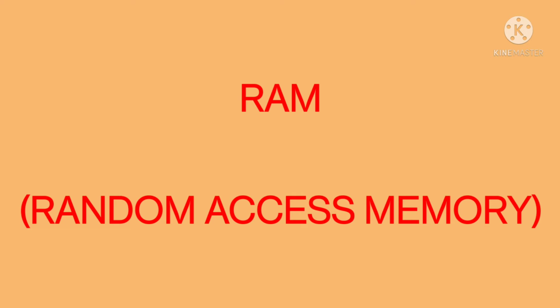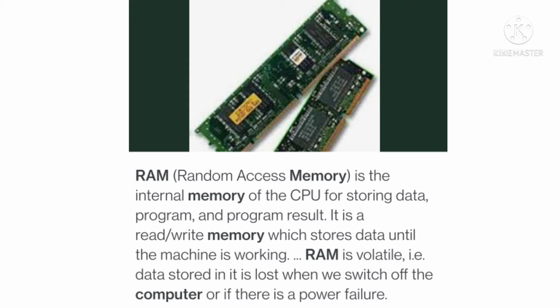Now random access memory. Last class we learned RAM. Random access memory is the part of CPU, Central Processing Unit. See children, this is the RAM. Random access memory is the internal memory of the CPU for storing data, program and program results. This is the read-write memory. This is a volatile memory. When we switch off the computer, all data will be lost.